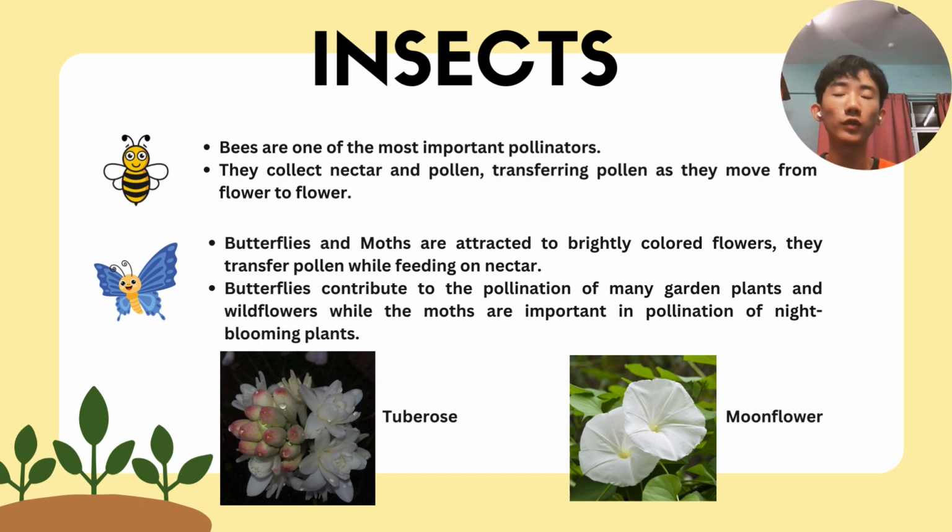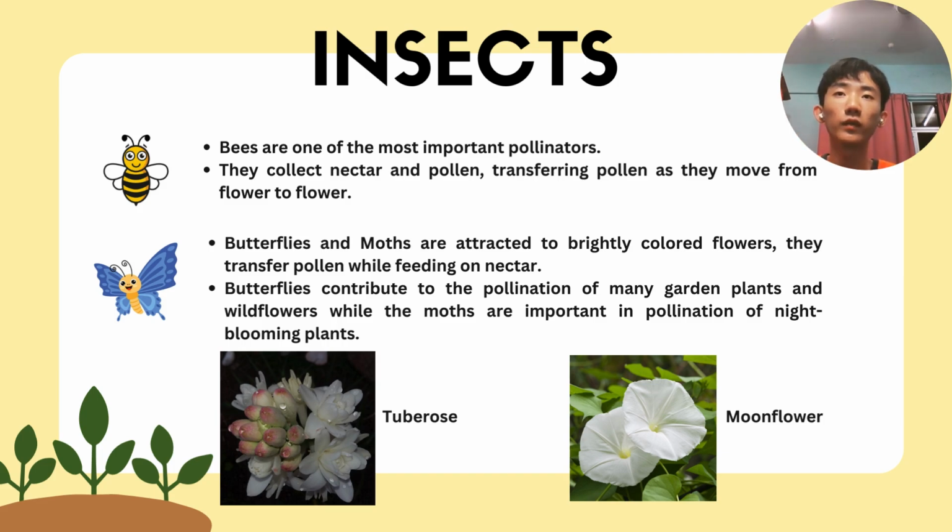As we know, most plants need a pollinator to help them undergo pollination. Among the pollinators, including abiotic pollinators and biotic pollinators, insects are one of the biotic pollinators which is very helpful in pollination. For example, bees are one of the most important pollinators because they collect the nectar and pollen, transferring the pollen as they move from flower to flower.